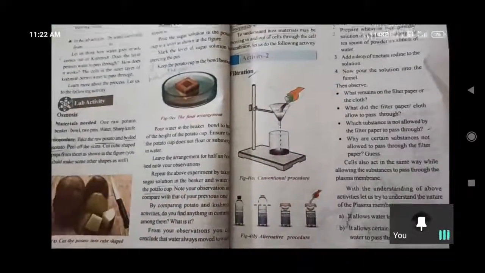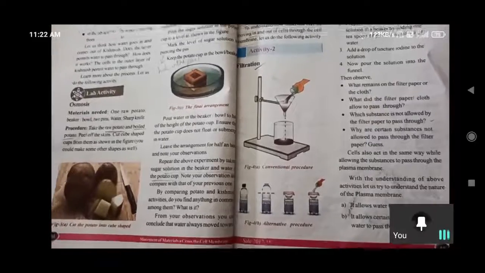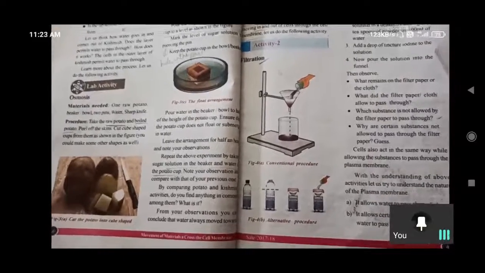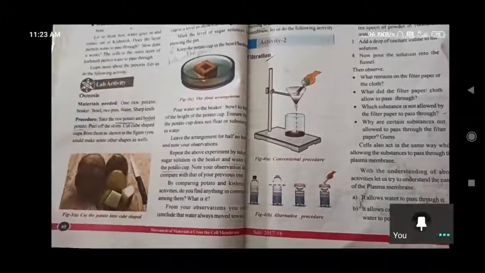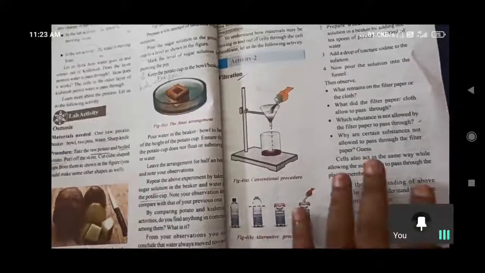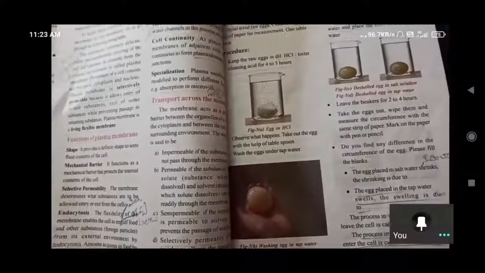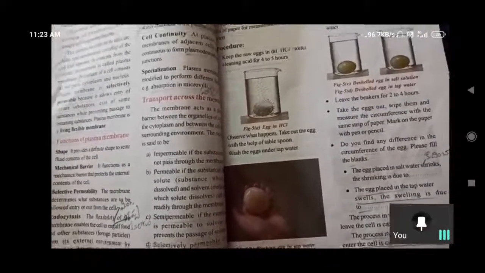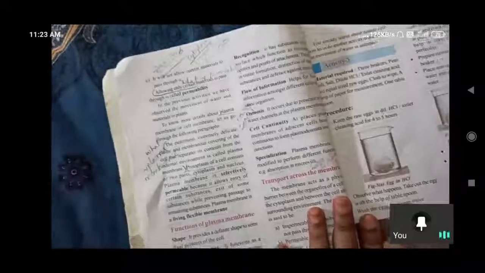This is the outermost layer, a flexible layer, which allows selectively permeable substances. Yes, it selects and permits. That's why we call it a living flexible membrane, acting like a sieve. So like that we can understand the plasma membrane definition.